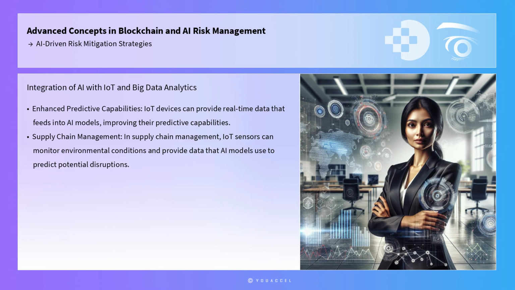Additionally, AI-driven risk mitigation strategies can be enhanced by integrating them with other technologies, such as the Internet of Things and big data analytics. IoT devices can provide real-time data that feeds into AI models, improving their predictive capabilities. For example, in supply chain management, IoT sensors can monitor environmental conditions and provide data that AI models use to predict potential disruptions, such as delays caused by adverse weather conditions.